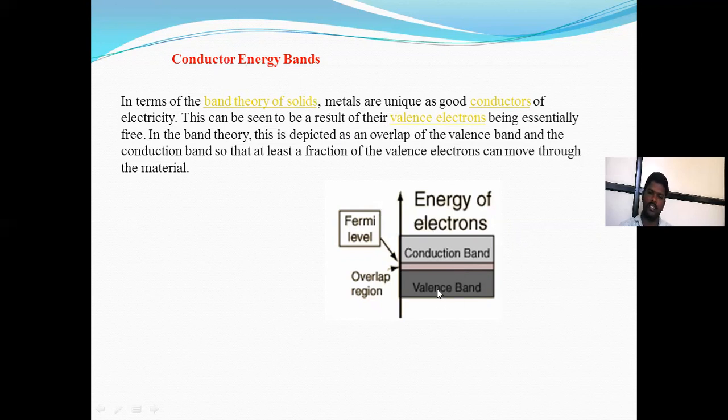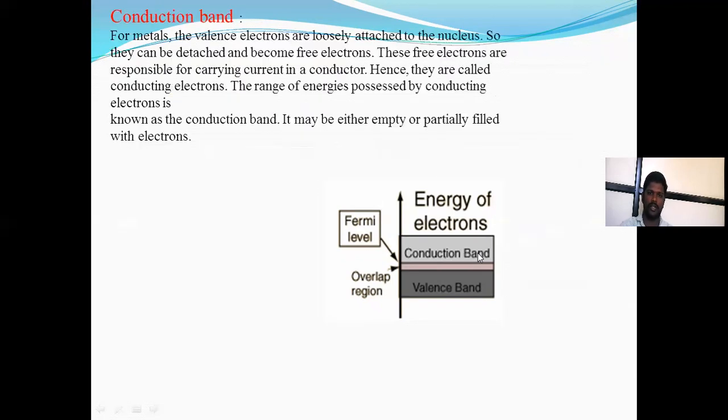That means the electrons in the valence band easily jump to the conduction band. That is a conduction band. For metals, the valence electrons are loosely attached to the nucleus, so they can be detached and become free electrons. These free electrons are responsible for carrying the current in the conductor. That is a free electron.